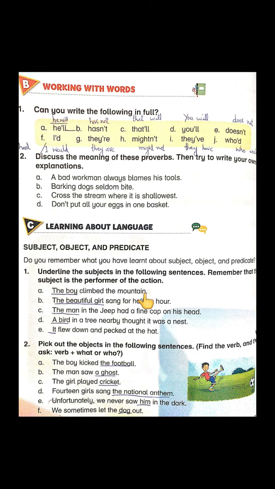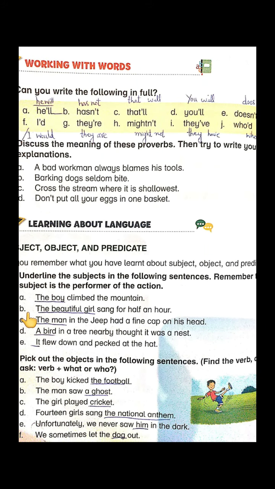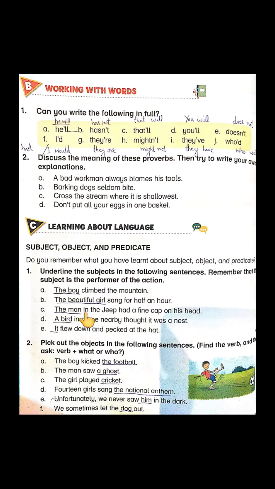Okay, in first one, the boy climbed the mountain. Who is climbing the mountain? Who is climbing? The boy. So only underline the boy. Keep your pencils in your hands, please. B is the beautiful girl sang for half an hour. Then ask yourself, who sang half an hour? The beautiful girl. Who performed that action? The beautiful girl. So underline the beautiful girl only.